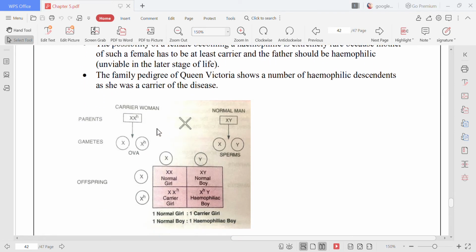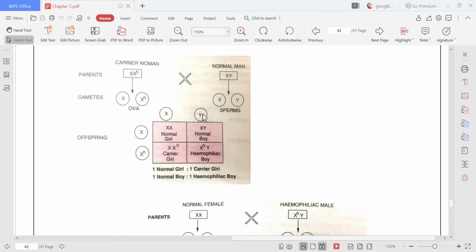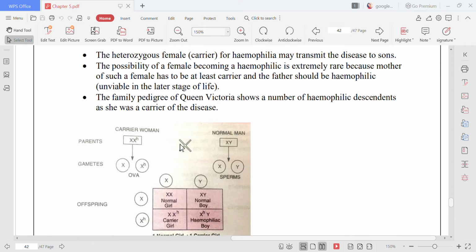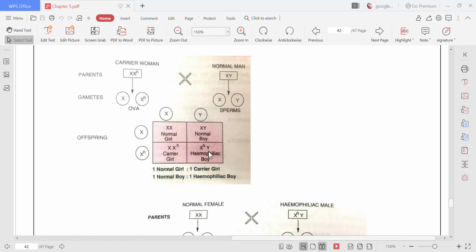Now when they got married, what are the gametes they are getting? X and XH, here X and Y. And when these gametes are fused, the result that we get is a normal girl, then a carrier girl, a normal boy, and a hemophilic boy. Now again the same case here. Why? Because the gene for hemophilia is present on the X chromosome, and it is a recessive disease, and sex linked also.